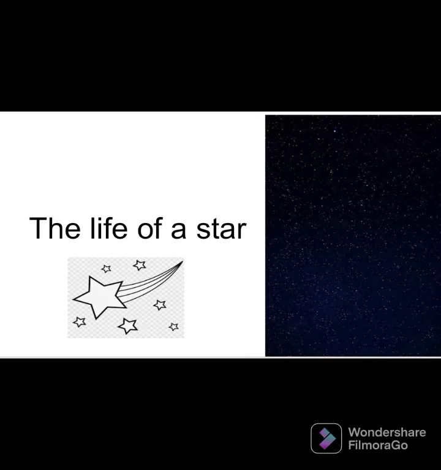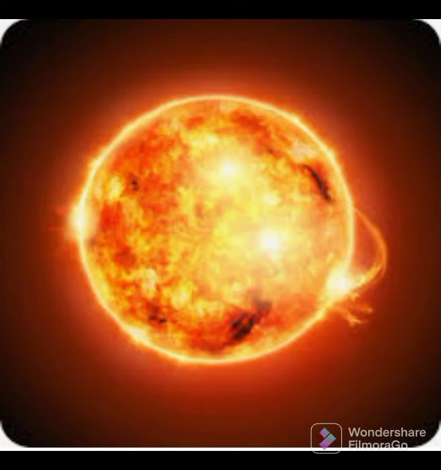The life of a star. 90% of a star's life is spent in the main sequence stage. A star that is in the main sequence stage is capable of hydrogen fusion. Stars of mass less than 0.5 solar masses stay in the main sequence for a long period of time. Stars with such low masses, or red dwarfs, burn their hydrogen supplies so slowly that none of them have left the main sequence since the beginning of the universe.